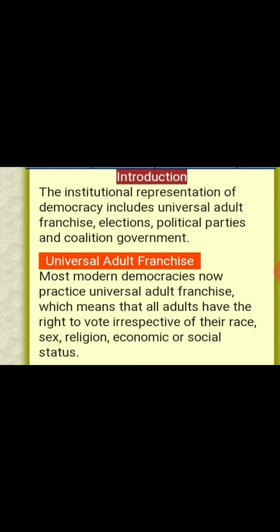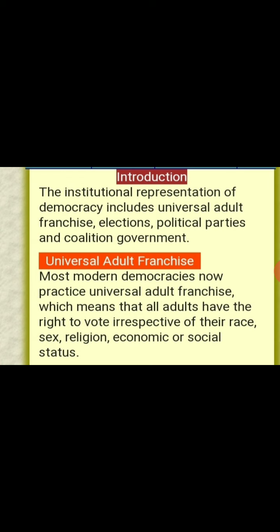So modern democracies practice universal adult franchise, which means that adults above 18 years of age, in India, have the right to vote and to elect their representatives irrespective of their race, sex, religion, economic or social status.